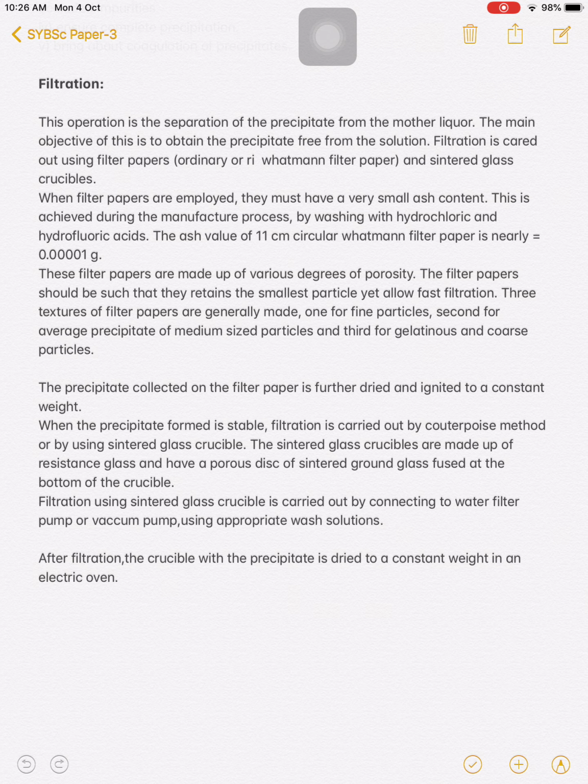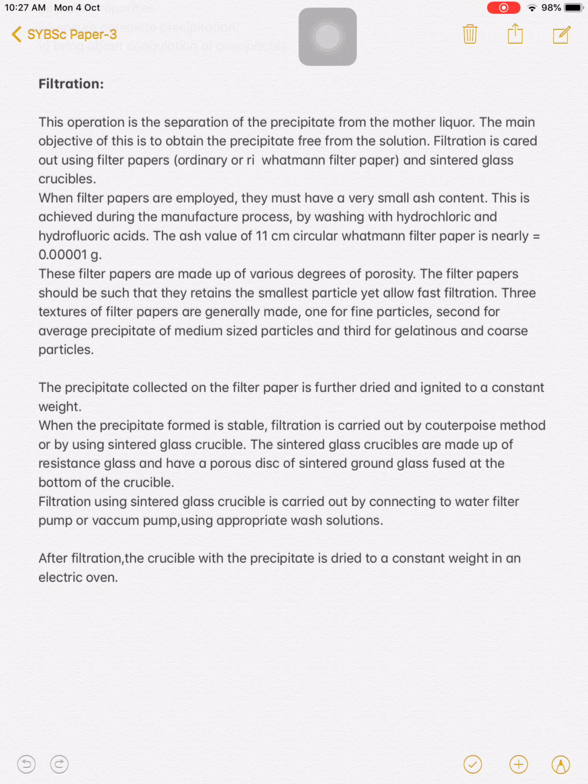When filter papers are employed, they must have a very small ash content. This is achieved during the manufacturing process. Means when we select a filter paper for the filtration, it must have a very small ash. We are using Whatman paper number 41, 42. So we are using different Whatman papers for the filtration. These filter papers are made of various degrees of porosity. The filter papers should be such that they retain the smallest particle yet allow fast filtration.